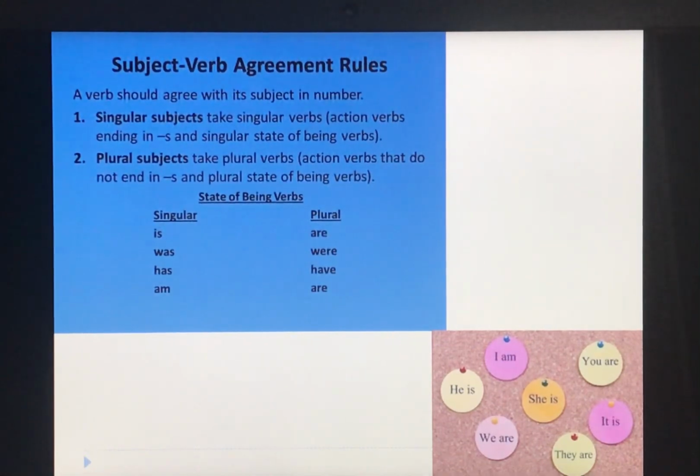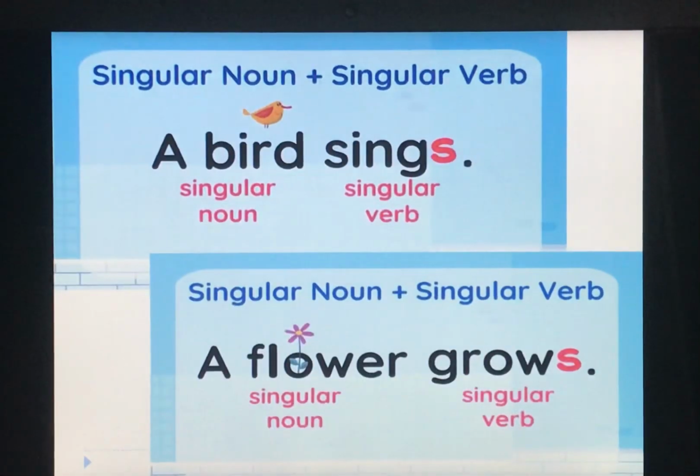So if we talk about or, then we'll use it as singular. But if we talk about and, then we'll use it as plural. Okay, so with singular we use is, was and has, and with plural we use are, were, have, and with I we use am. Now let us see some examples.